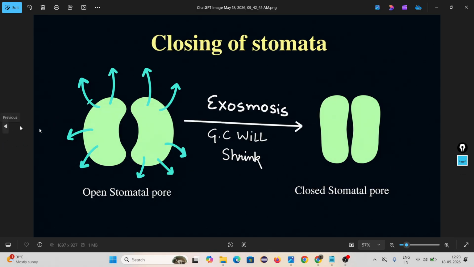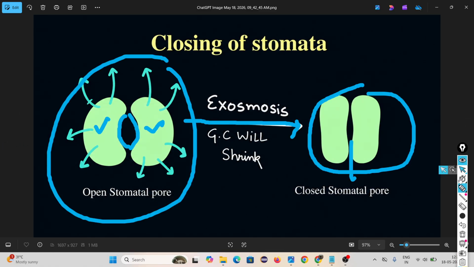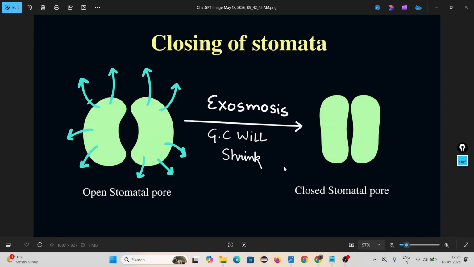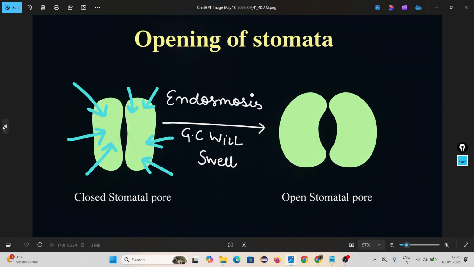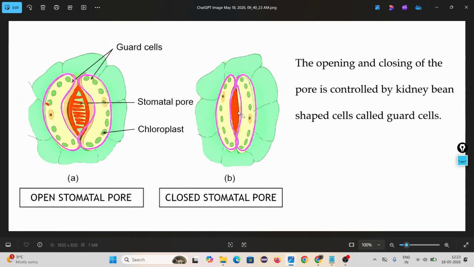Remember, the opening and closing of the stomata should be controlled. Otherwise, plant will lose much more water. Okay. This is done by whom? This guard cell. This guard cell note is not in your note. You have to write down by watching the video. Okay.